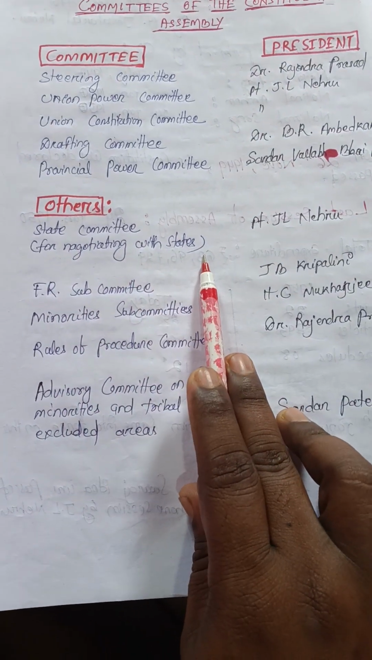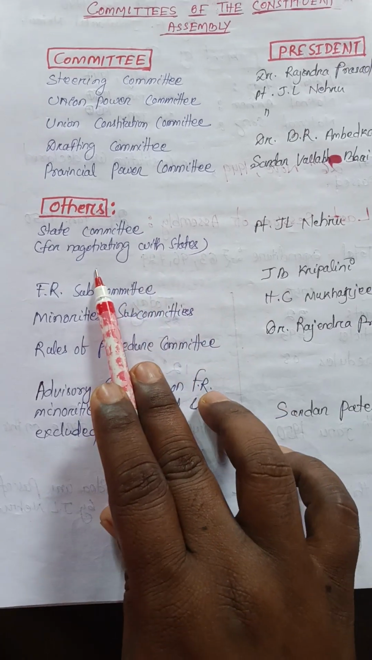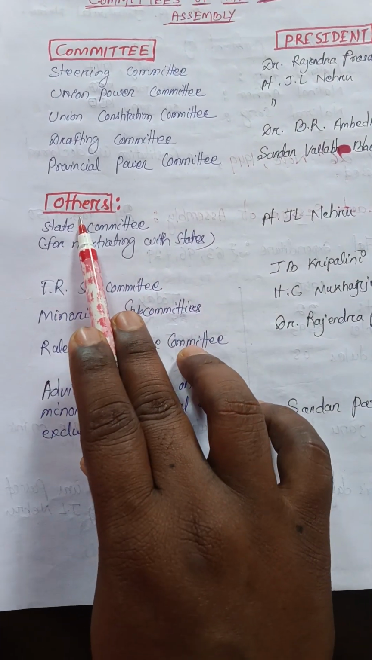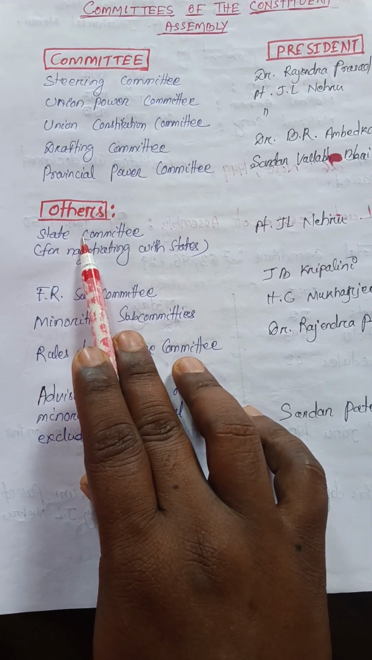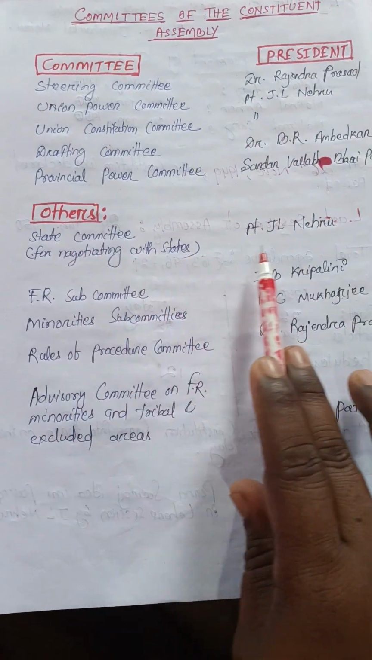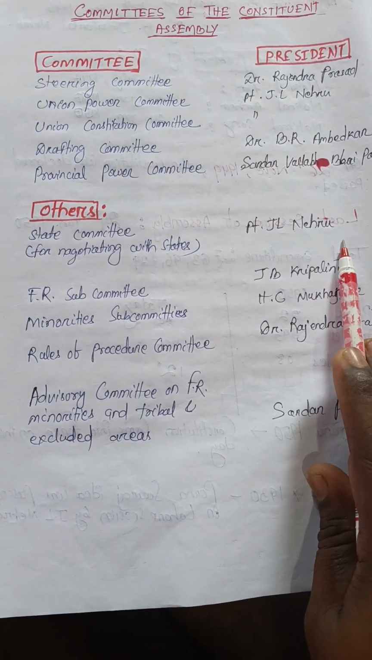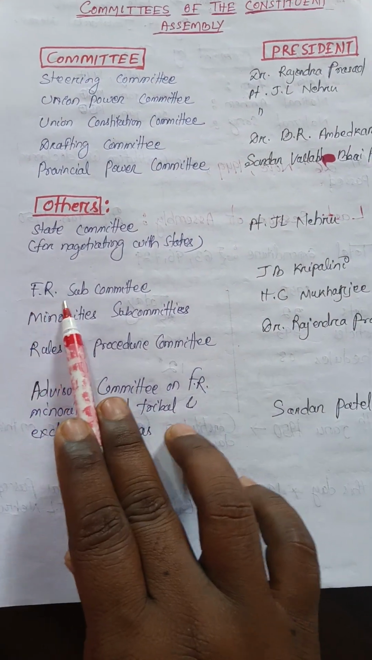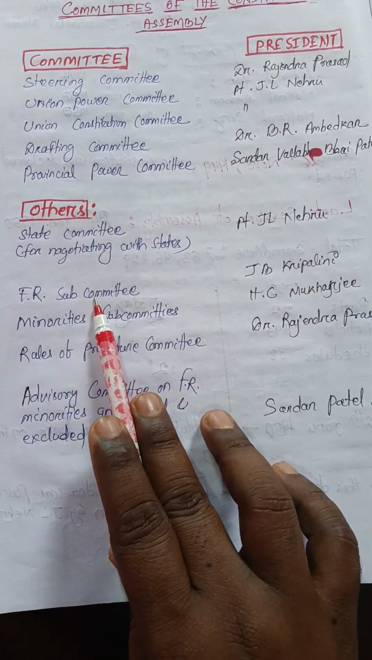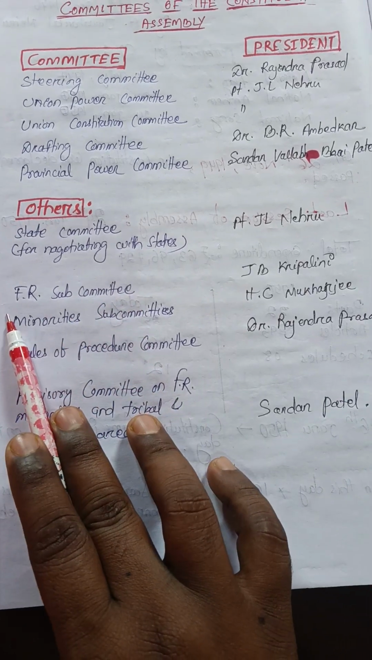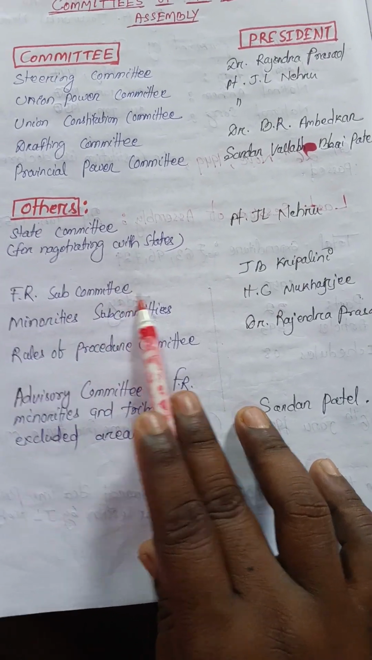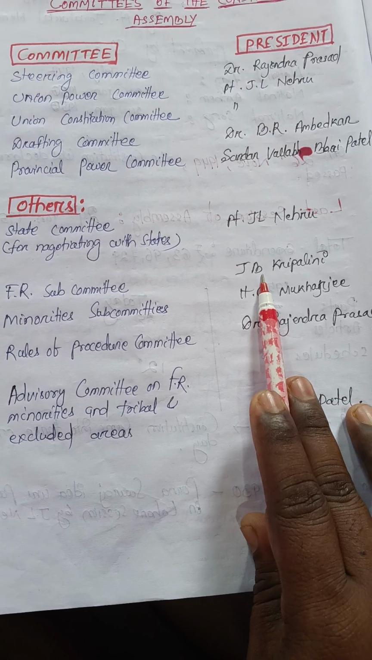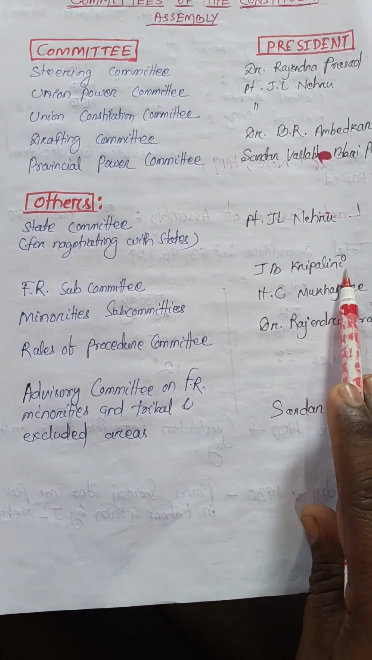Another committee of the Constituent Assembly is the States Committee, for negotiating with different states. If you negotiate with other states, the committee was known as the States Committee, and it was headed by Pandit Jawaharlal Nehru. The Fundamental Rights Subcommittee was headed by J.B. Kripalani.